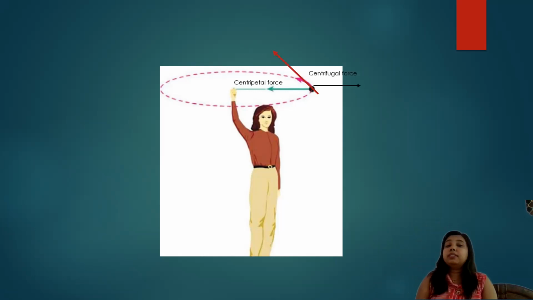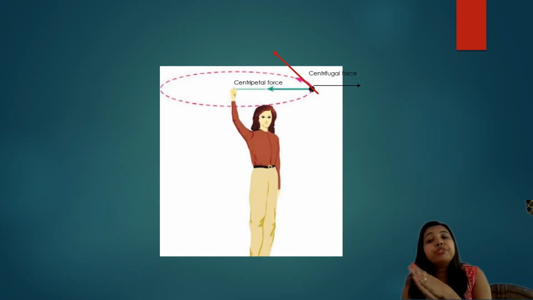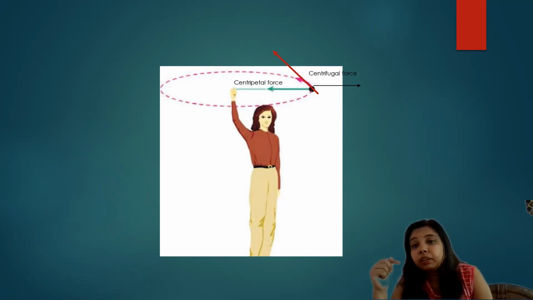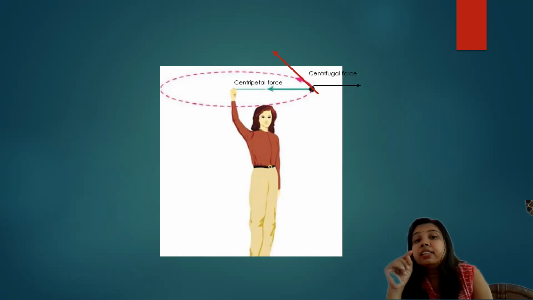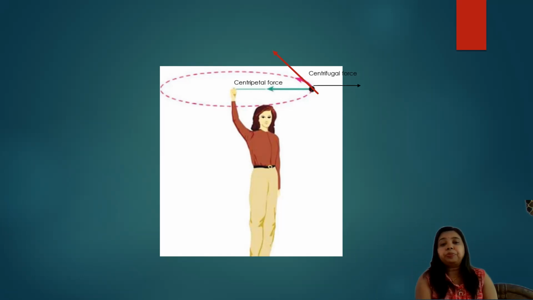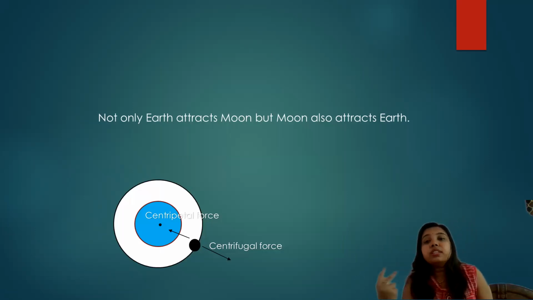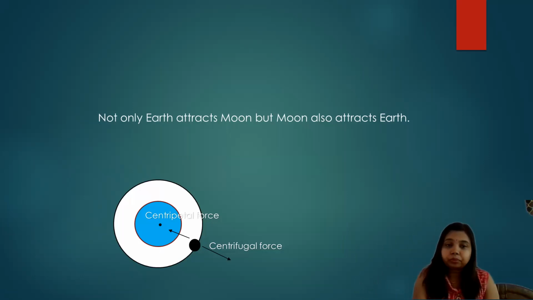What does it mean? It means there is some other force also acting, and that is centrifugal force. It means the stone was experiencing two kinds of force: one centripetal force that is toward the center, and one centrifugal force that is opposite to the center. The centripetal force and centrifugal force are both equal in magnitude and opposite in direction. Now we will understand why the moon doesn't fall on the earth. The same thing, the moon also experiences two kinds of force, centripetal force and centrifugal force, both in opposite directions, and this makes the moon revolve around the earth.